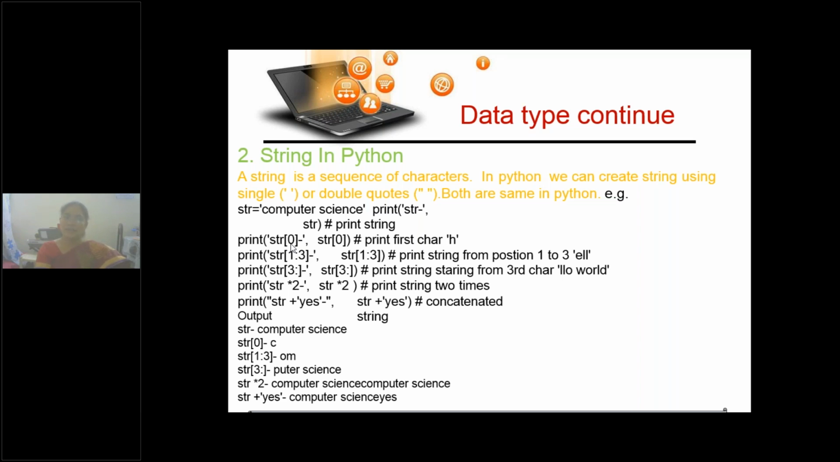See, forward indexing is numbering that starts from 0, 1, 2, 3, 4, and so on up to the end of the string. If backward indexing is used, then from the last, from the rightmost, for example in this computer science, starting from E, that is -1, then the previous value C is -2, and the previous value N is -3, and E is -4, like that it will go on. Clear? So now print string 0. What do we get? C, as the first character is here.